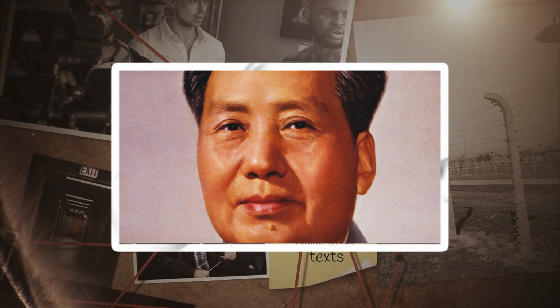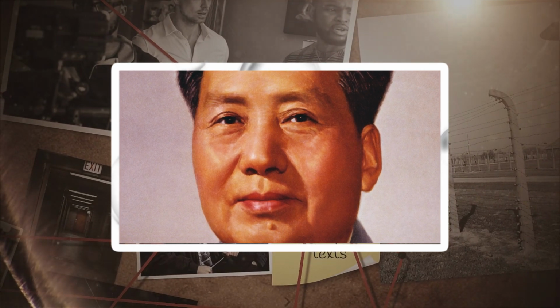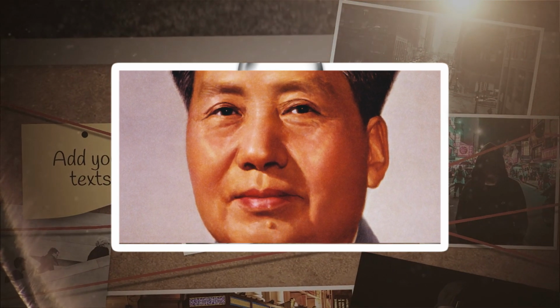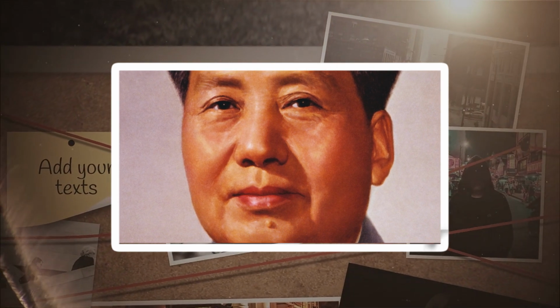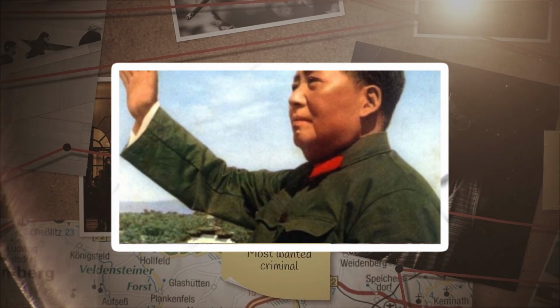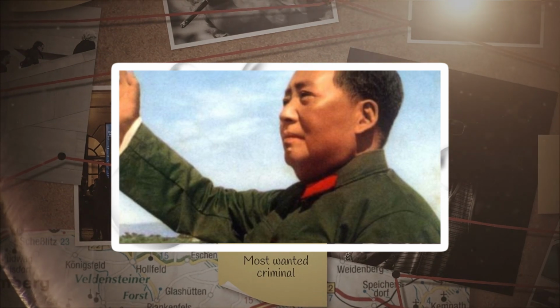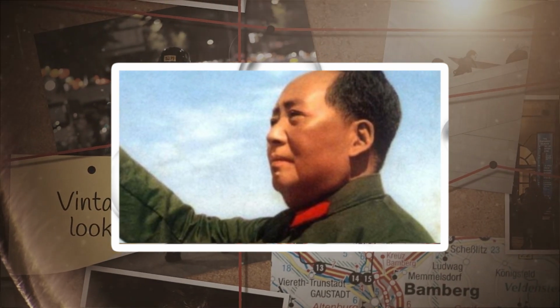He forced peasants to stop producing food and to work in small iron and steel factories. However, the peasants had no experience with this, and the result was disastrous. Food production dropped drastically, and millions of people died of starvation, an event known as the Great Famine.